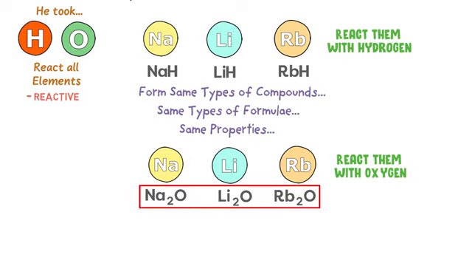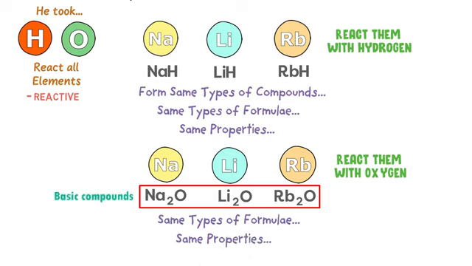So the oxides of sodium, lithium and rubidium also have the same formula, for example, 2:1. Also, these oxides have the same properties. For example, all these compounds are basic compounds.